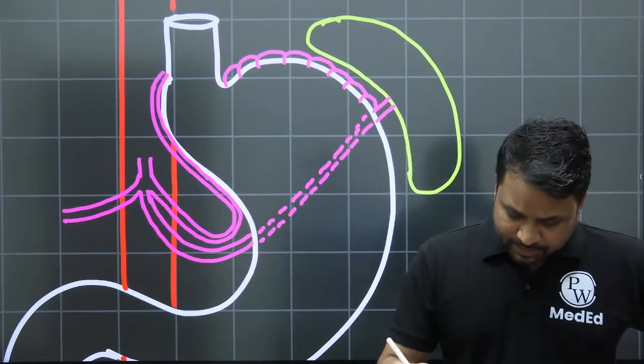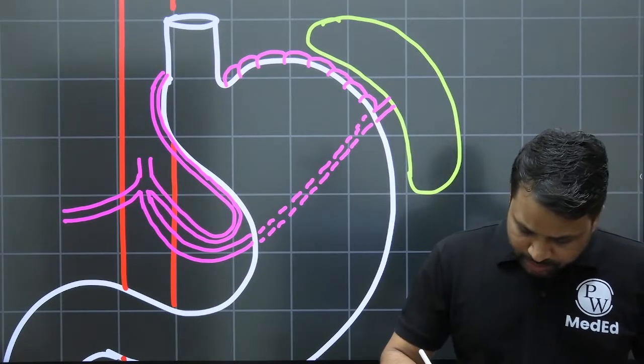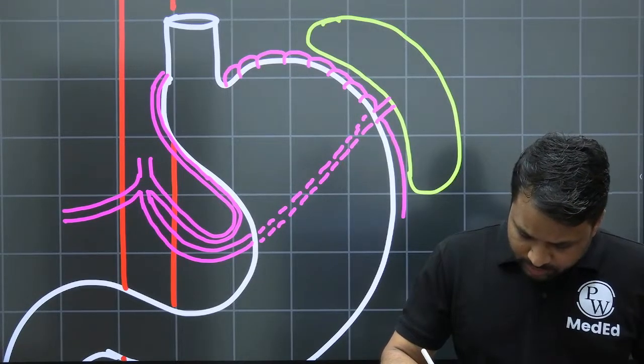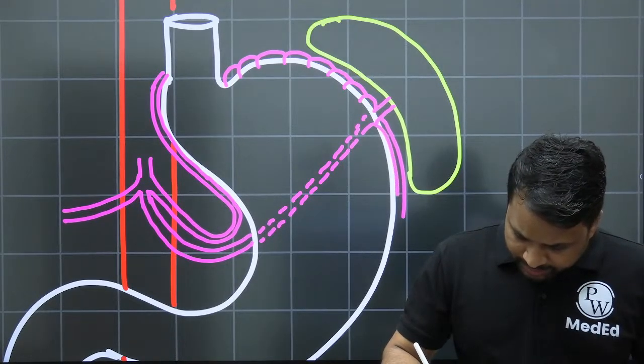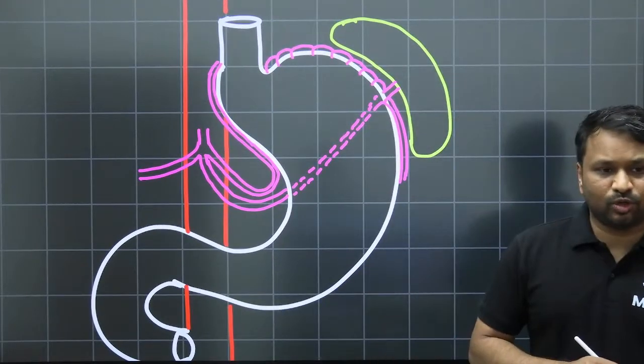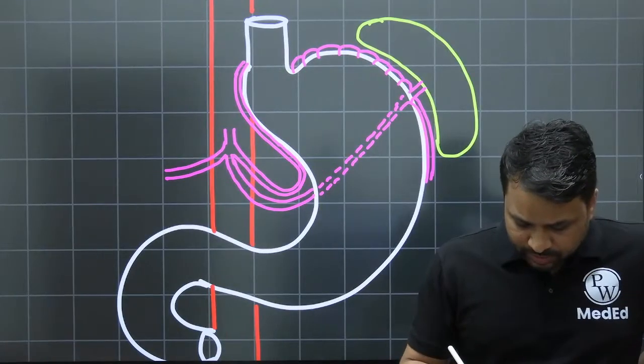Now, from the same splenic artery, you will see there's another branch that is going to arise. That is going to be your left gastroepiploic artery, which is also called the left omental artery, right? So as we go down, I'll continue to label so that we remember better.